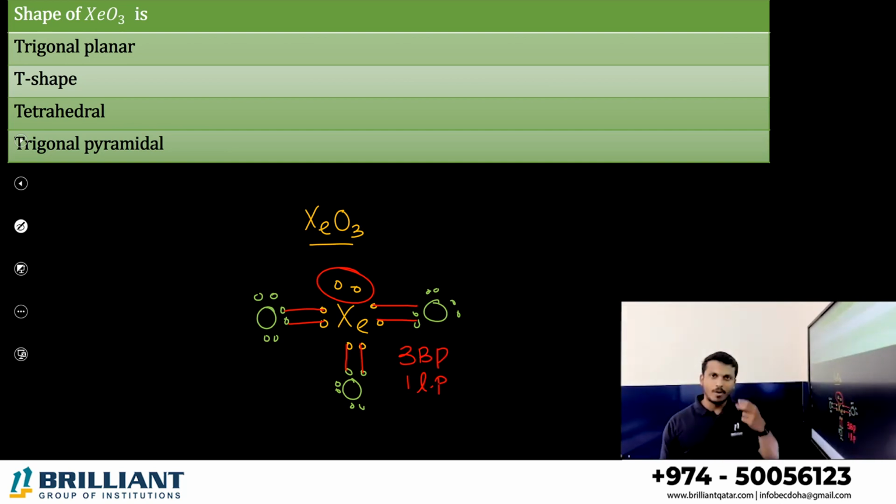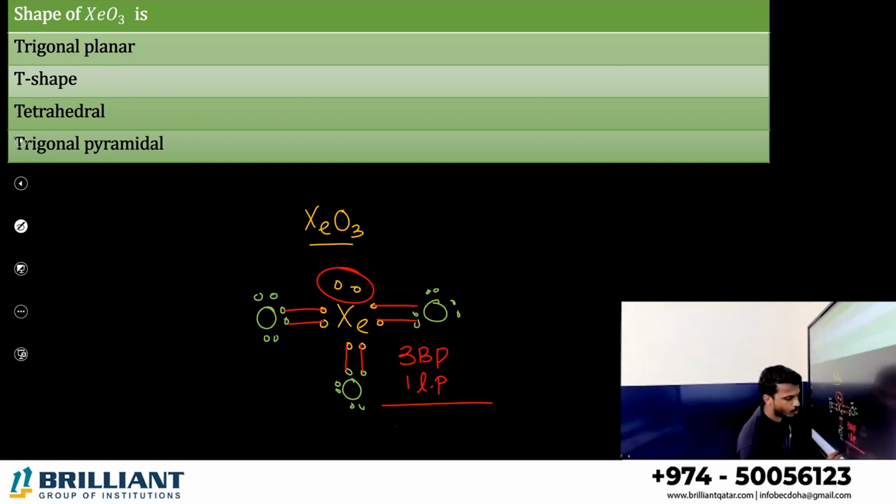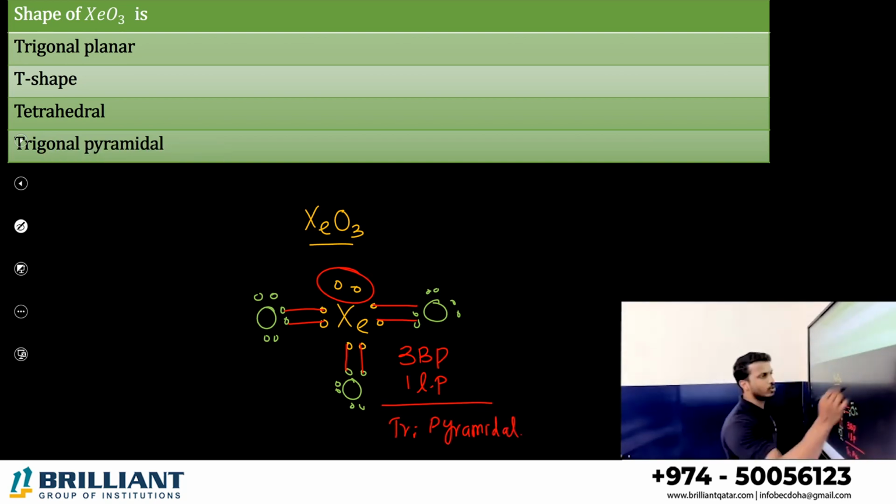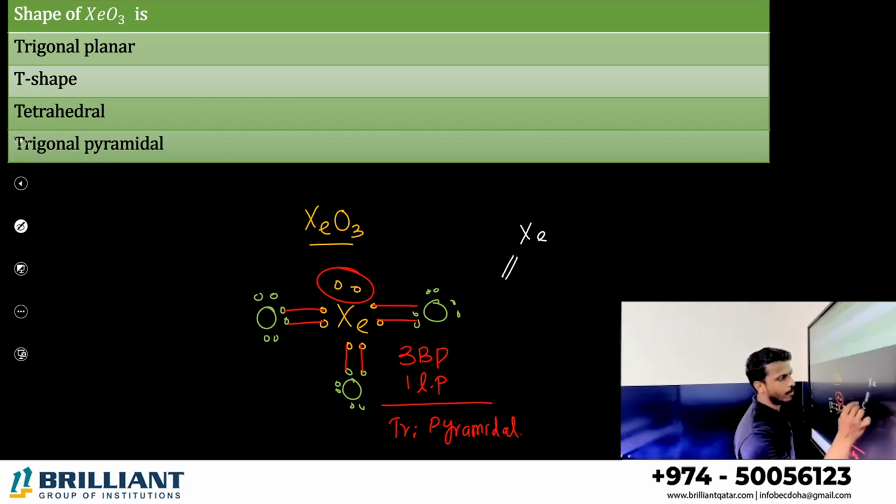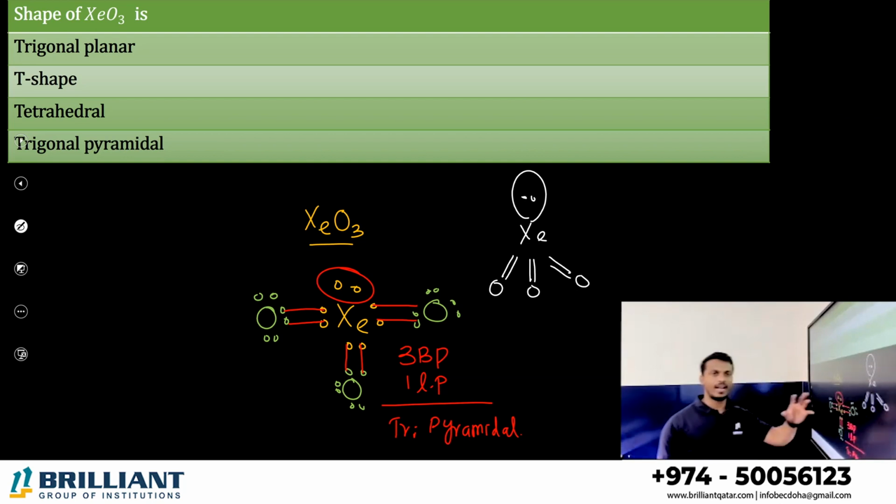Why? According to VSEPR theory, which we studied in 11th grade, if there is a double bond or a multiple bond, we have to consider it as a single bond. So there are 3 multiple bonds, that is 3 single bonds, 3 bond pairs. 3 bond pairs and 1 lone pair correspond to trigonal pyramidal geometry. How to draw the shape of XeO3? Xe at the center, double bond O, double bond O, double bond O, and a lone pair. It has a trigonal pyramidal geometry. Option D is the correct answer.